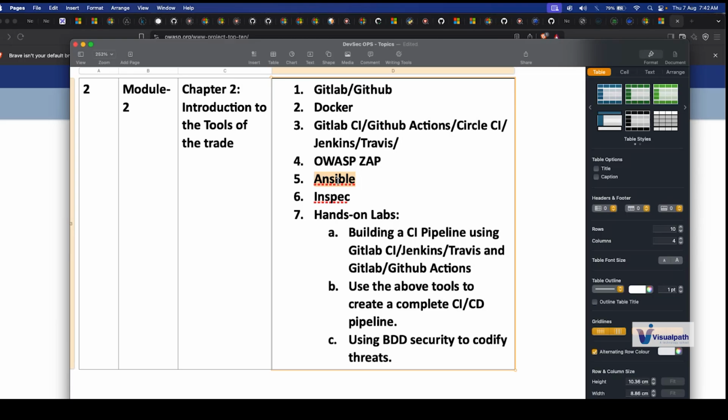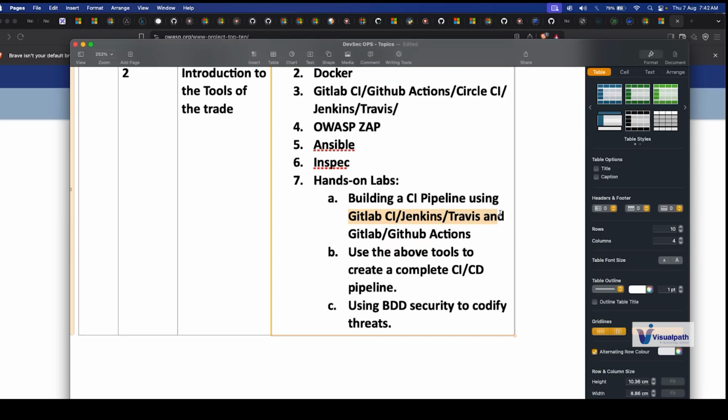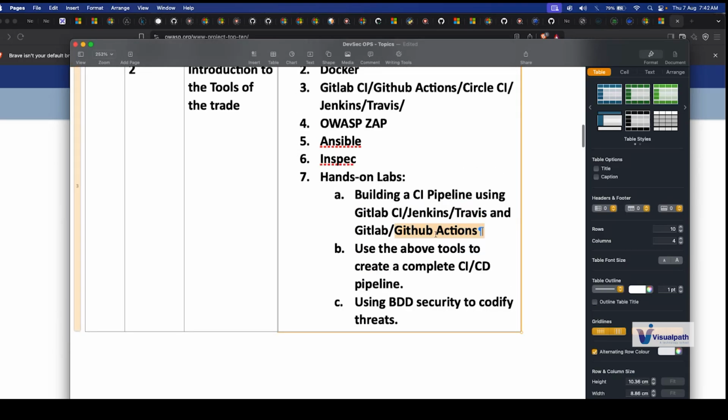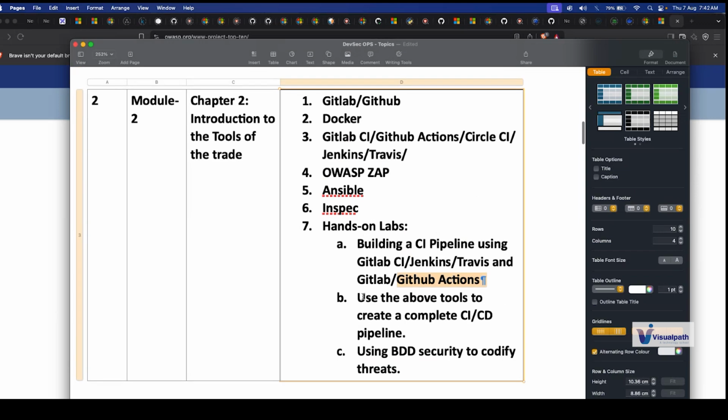Then in this module we'll do a hands-on where we will build a CI/CD pipeline using GitHub. We'll use GitHub Actions. Once we have configured GitHub Actions, we will try to integrate some of the tools like OWASP and Docker, and then we'll do the complete demo of this module.